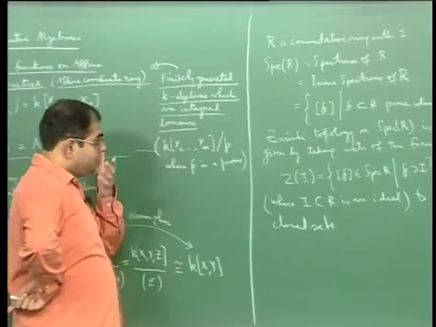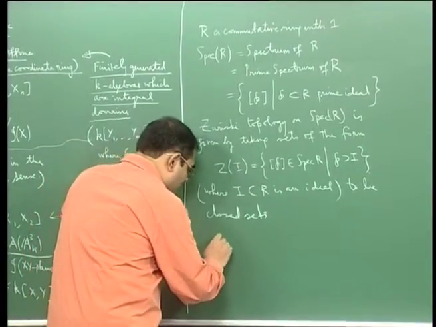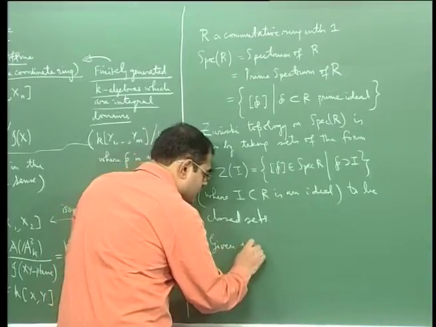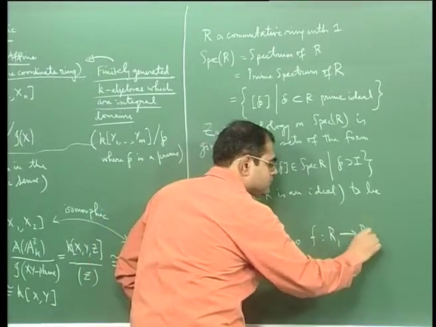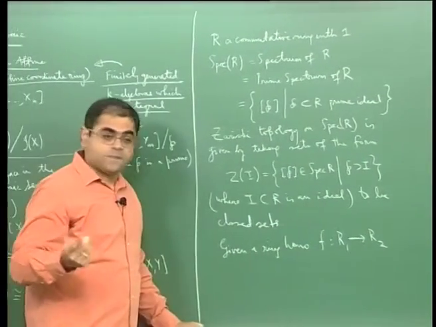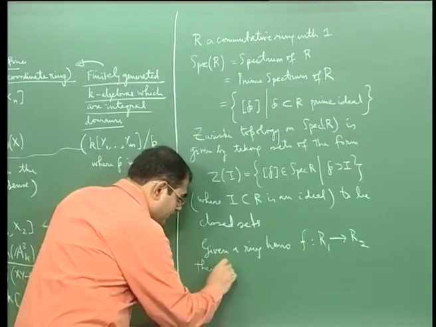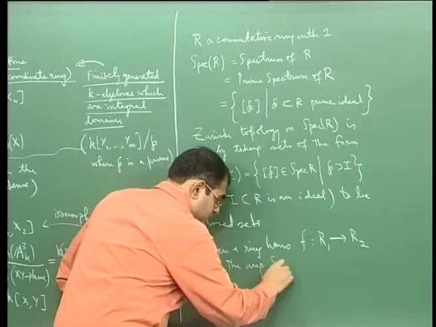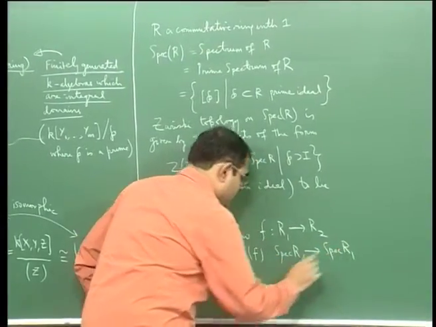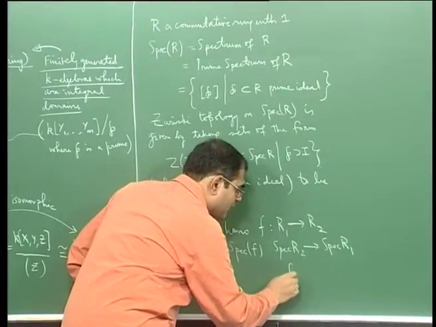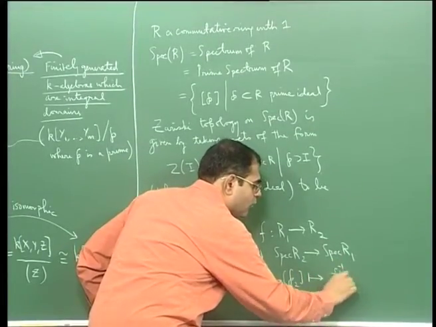Okay, and then you can also check that, given a ring homomorphism f from R1 to R2, where R1 and R2 are commutative rings with 1, then the map spec f going from spec R2 to spec R1 is given by taking a prime ideal of R2 and simply sending it to its inverse image, which is a prime ideal of R1.